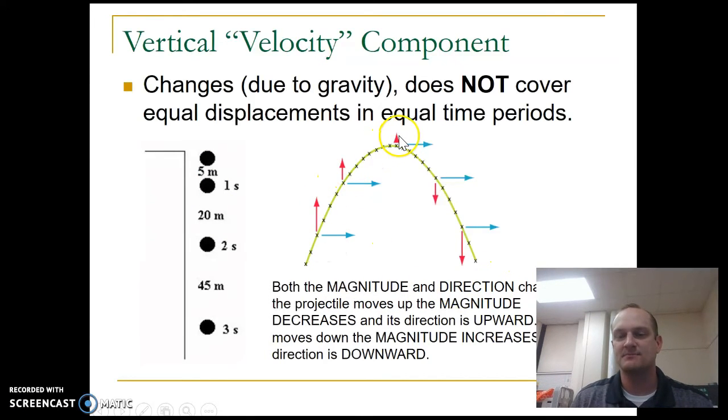On the way up, the velocity is positive. On the way down, the velocity is negative. The same way if you do something up and down. As the projectile moves up, the magnitude decreases and its direction is upward. As it moves down, the magnitude increases and the direction is downward.